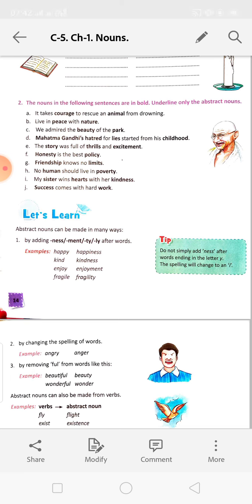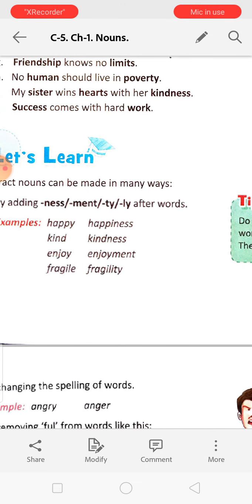Do not simply add ness after words ending in the letter Y. The spelling will change to an I. If you see here, happy, we have to change the Y to I: happiness. Kind, kindness, enjoy. If it is Y at last, sometimes when we are adding ness, we have to change Y into I. Enjoy, enjoyment, fragile, fragility.